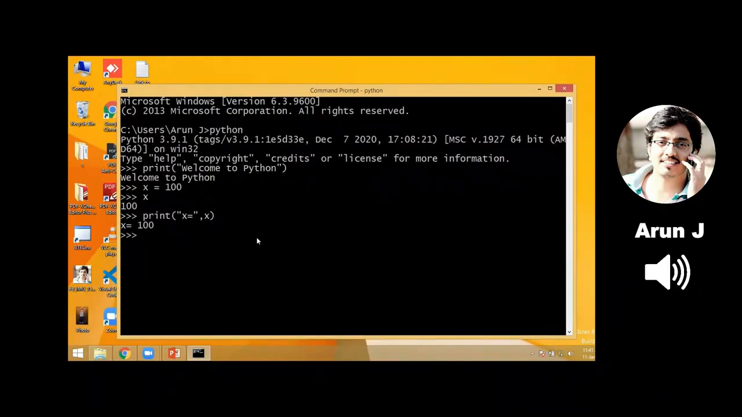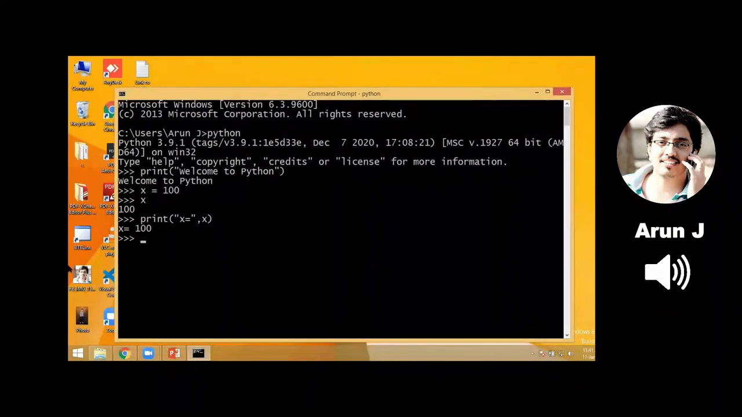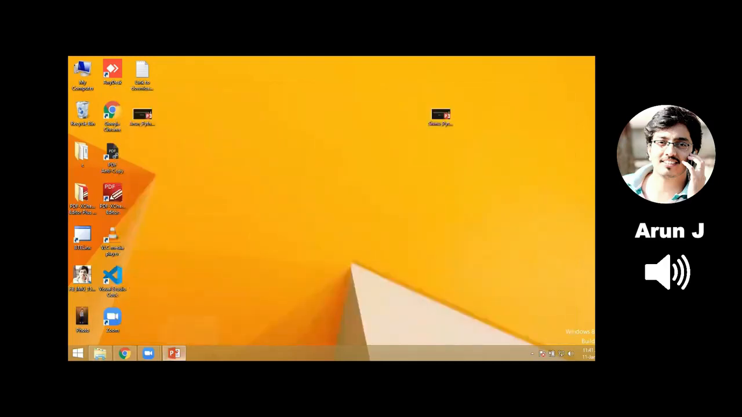So for that reason, now I'll install a code editor for Python. I'll show you how to download my code editor. I'm exiting from this. In order to exit, give the command exit, hit enter. Now I'm closing this and going back to my PPT.